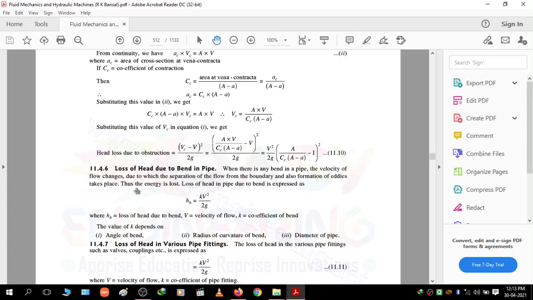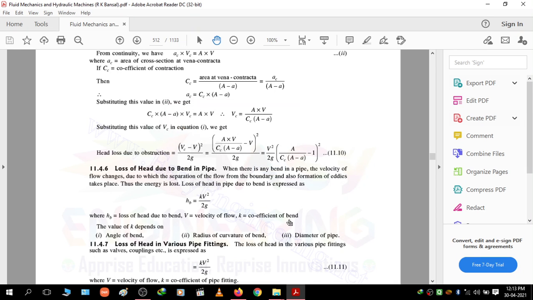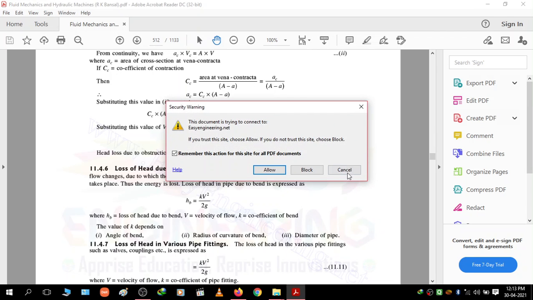Okay, so thus the energy lost due to the bend in a pipe is expressed as, so it is denoted by hb, and the equation is k v square upon 2g, where this k is nothing but coefficient of bend, and the value of k depends upon angle of bend, radius of curvature, and diameter of the pipe.